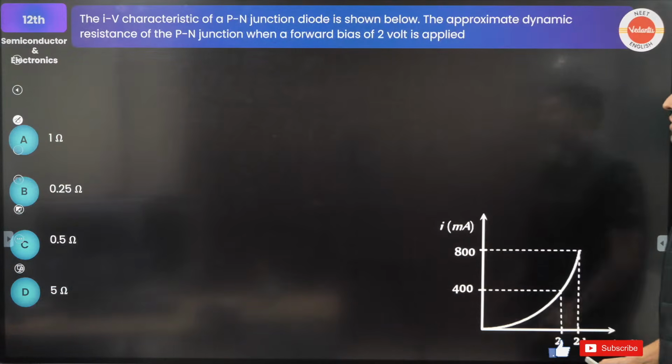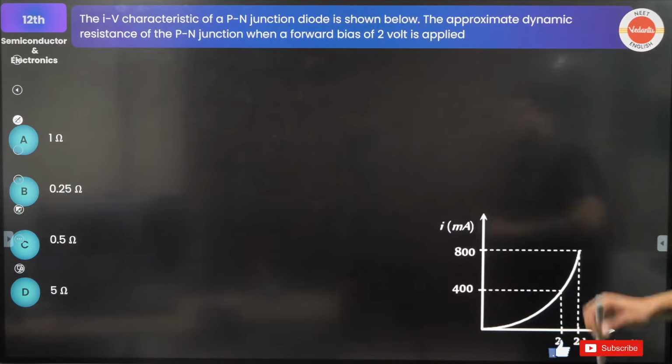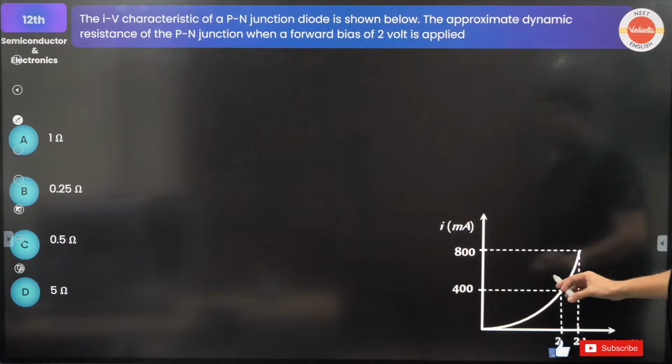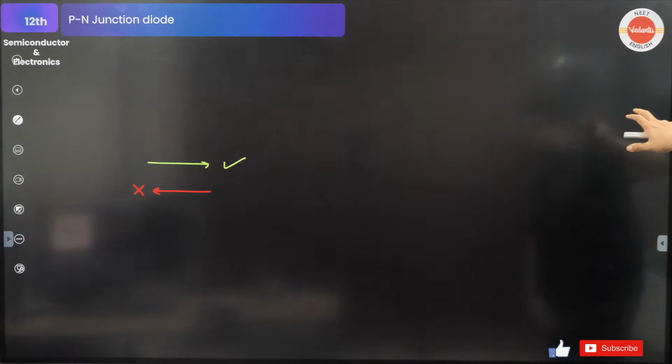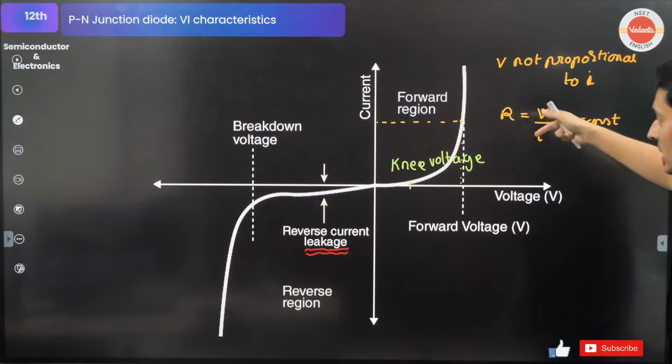Let's see if you guys can solve this. The current voltage characteristics of a PN junction diode is shown. Approximate resistance of the PN junction. Oh, I forgot to tell you about dynamic resistance also. One second guys, let me just tell you over here.